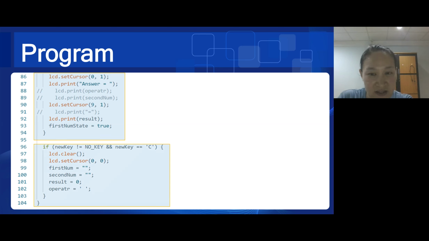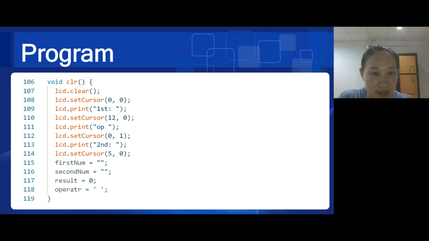This section handles the clear key press. It clears the LCD display, and resets firstNum, secondNum, result, and operator variables to their initial state. This function clears the LCD display and resets any calculator-related variables to their initial state. It prints labels on the LCD to indicate where the numbers and the operator will be displayed.